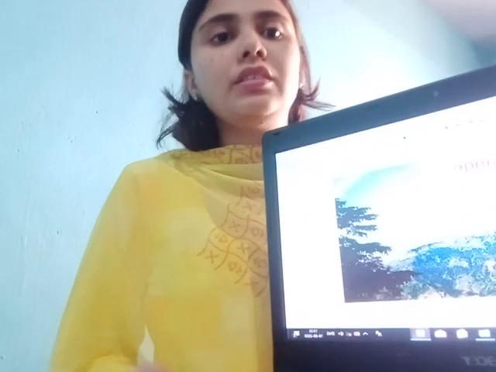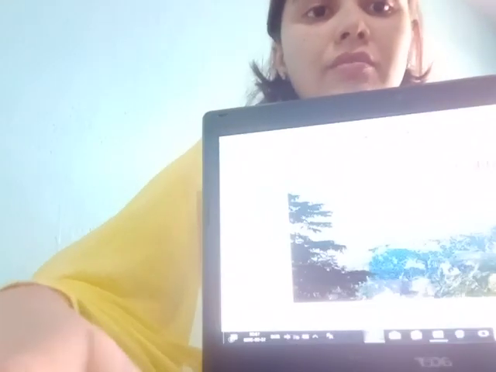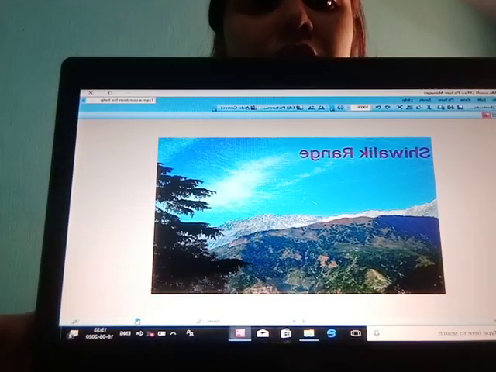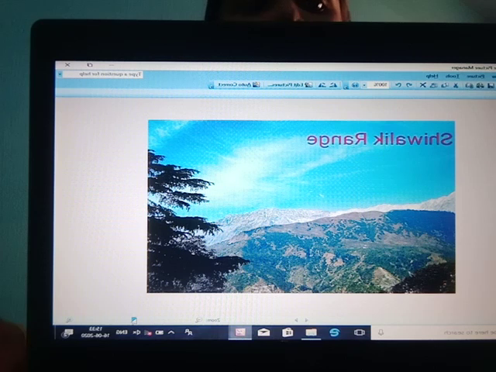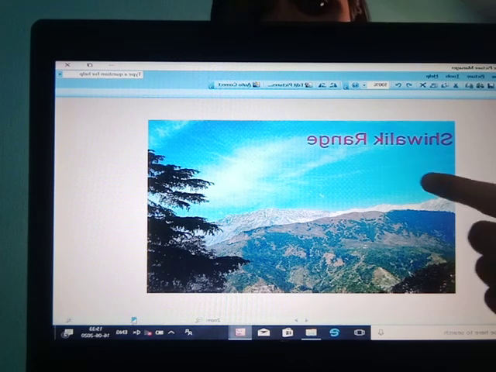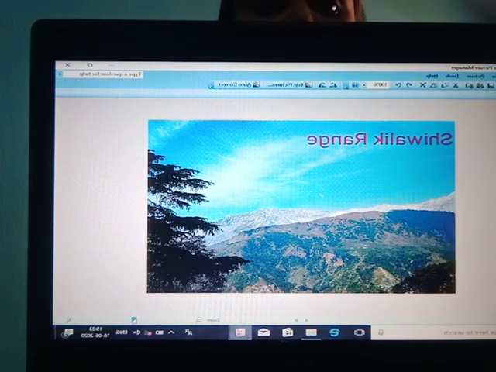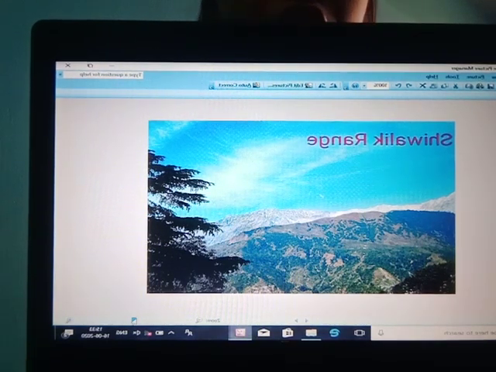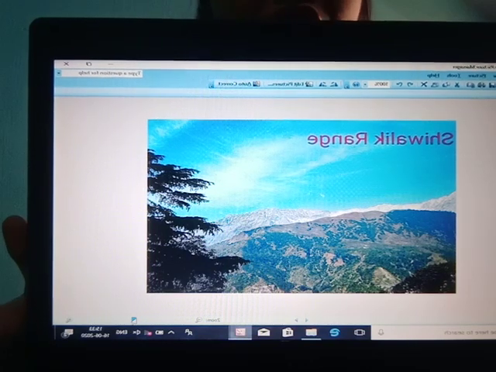Yes, this is Shivalik range. You can see Shivalik written here, but for you it will look opposite because the front camera is on.